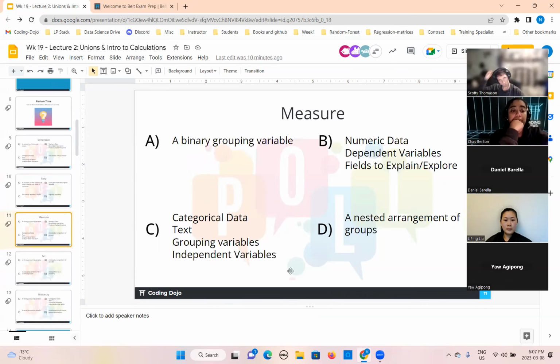Now the next question is, what is a measure? Earlier we talked about dimensions; now we are talking about the measure. The answer is correct: numeric data, dependent variable, fields to explain and explore. Good.